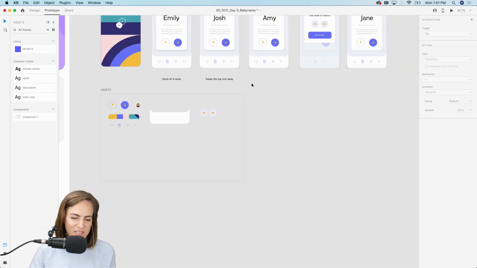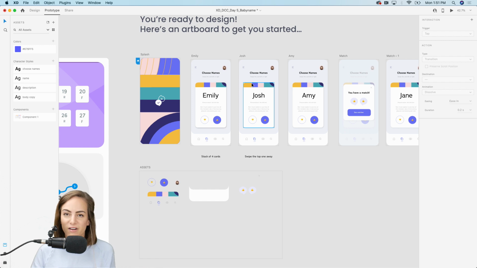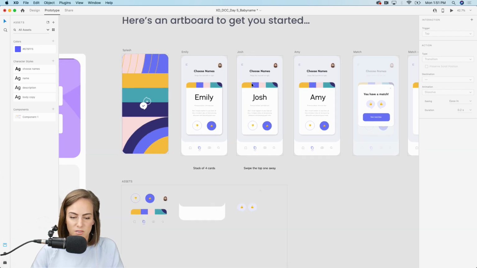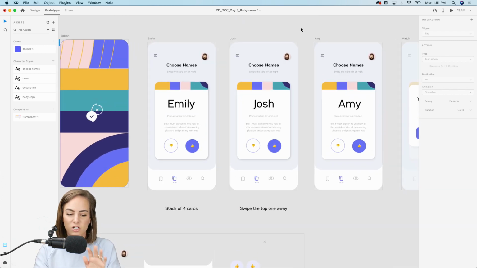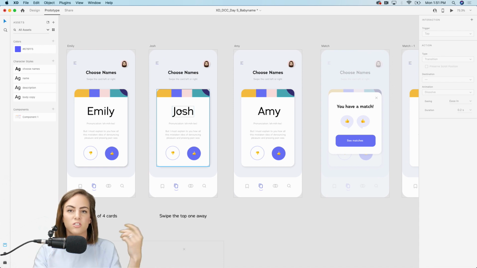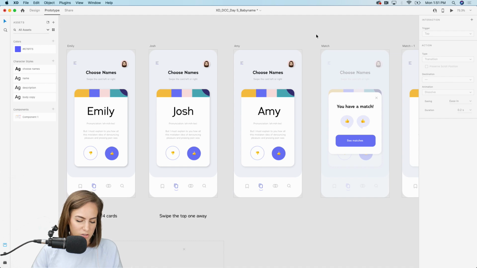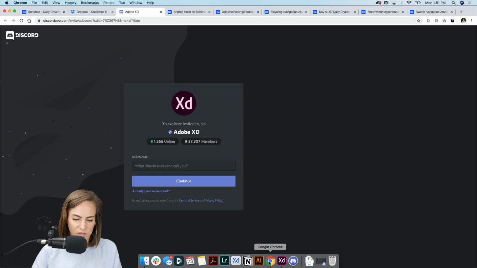So that is a bit about the card animation, how to make some cards using auto animate. So just make sure you stack a bunch of cards on top of each other on the very first artboard. And then from that, you can easily just start removing one on each subsequent artboard. So let's go ahead and Command S to save.